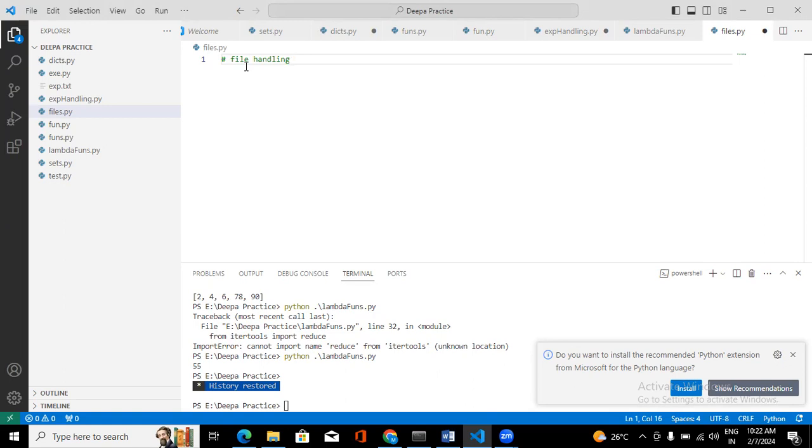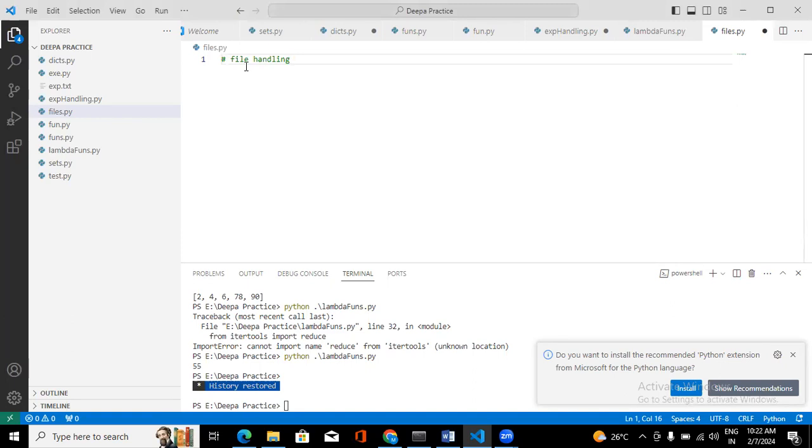Clear? Yes. Okay. So, for example, we need to work with files. Everybody is aware of comma separated files, like CSV files, with different kinds of data. Now we have a requirement where we need to handle a text file.